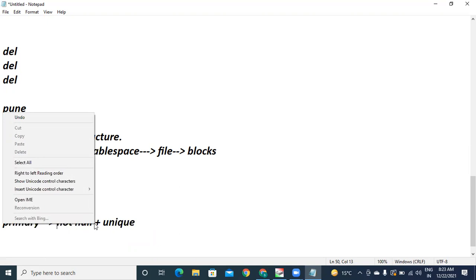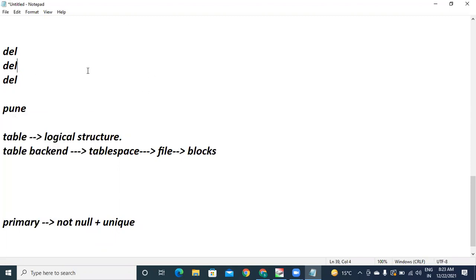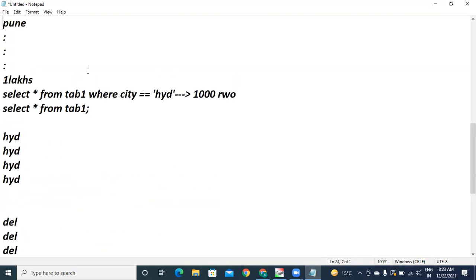Whenever one table is going to have a relationship with another table, only then do you need a primary key. If I have only a single table, I don't need a primary key. Whenever my table wants a relationship with another table, the relationship will be set by using primary key and foreign key constraints.